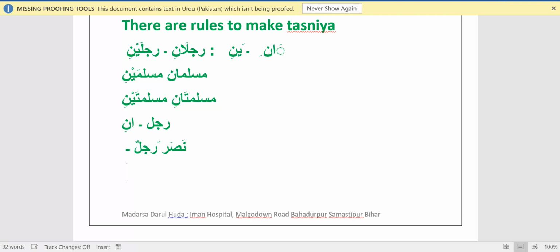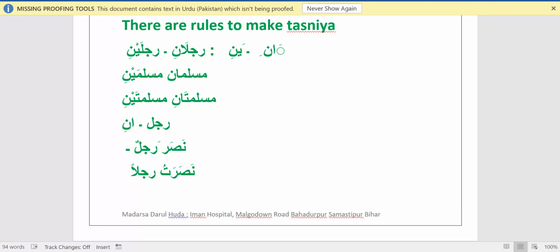Okay, but now if I am saying nasartu rajulan, the i'rab is changed. Same word but the i'rab is changed. Now the i'rab of rajulun is fatha. Now here the translation is I helped the man.